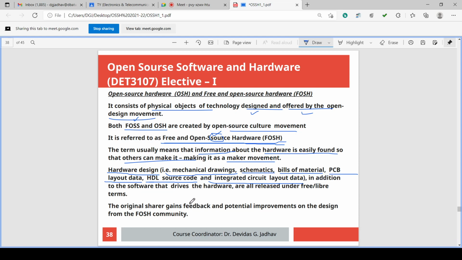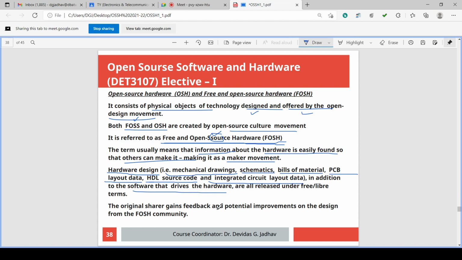So these designs, in addition to the software that drives the hardware, that means if an embedded system is there, that embedded system requires some software, OS, an application program, to drive that embedded system, isn't it? So if an ATM machine is hardware, to run that ATM machine, inside that ATM machine we should have the operating system and application programs, then this ATM machine can run.